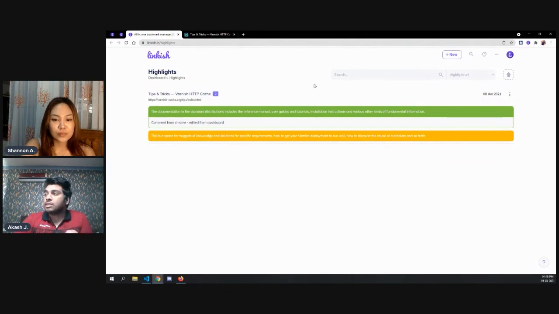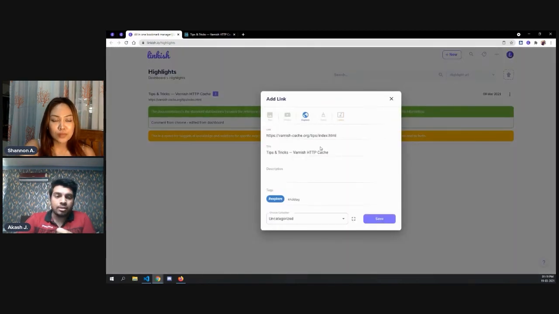But you can actually click on these three dots here, the option icon, and you can add this link inside a collection, the same link. So in case you want to highlight and bookmark this link, you can do that from here.